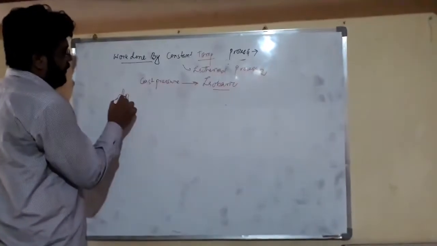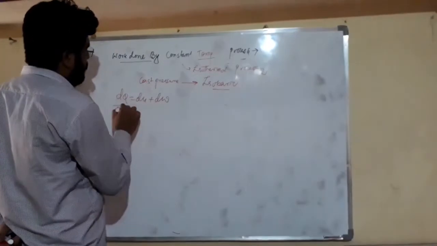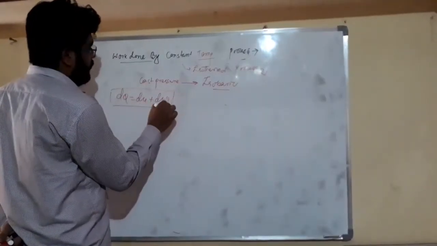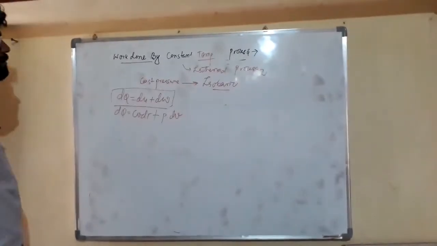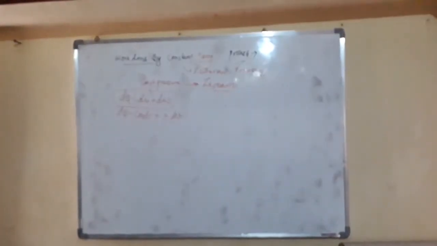Again friends, we will do the same. dq is equal to du plus dw. We will apply our first law of thermodynamics for the process. Again we will do the same: dq is equal to cv dt plus p dv. We have already derived this. Here friends, temperature is constant.